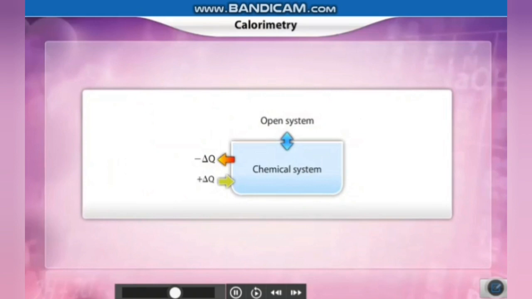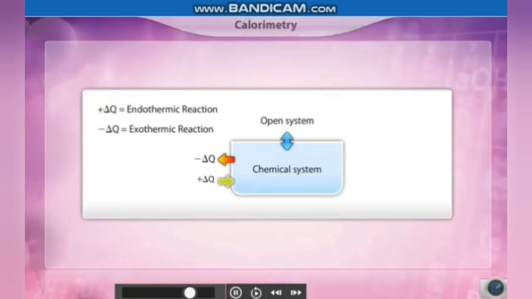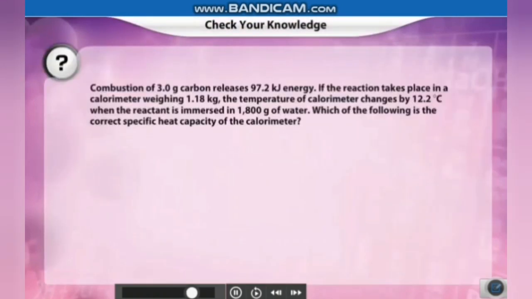In the open system, the energy exchange takes place with the internal energy. If it is endothermic, the system absorbs heat, and if it is exothermic, the system releases heat, which will be negative. I hope, children, you are able to understand the exact amount of heat that is being transferred into the system.